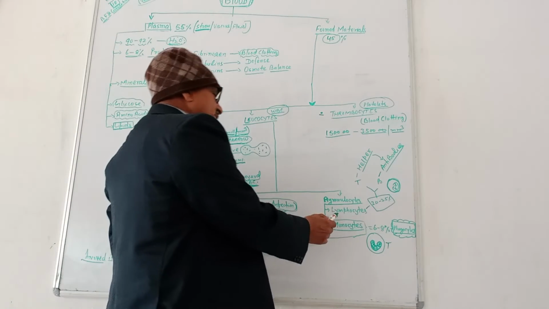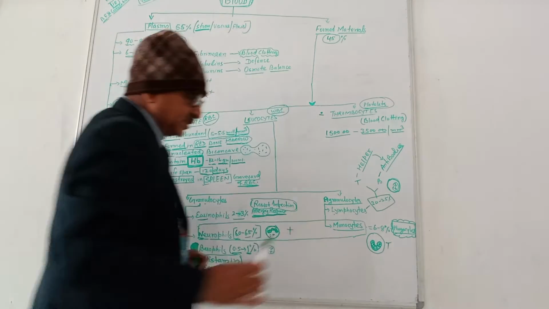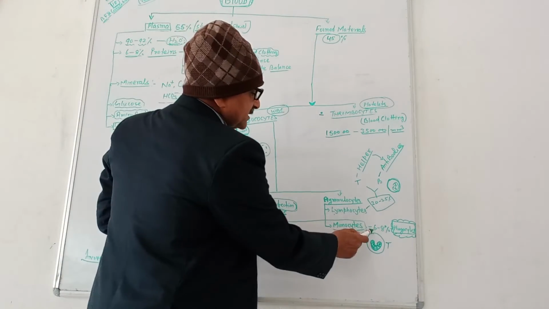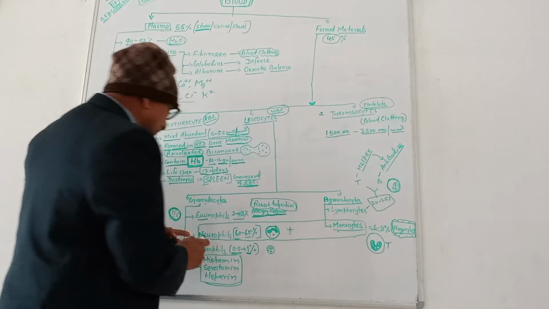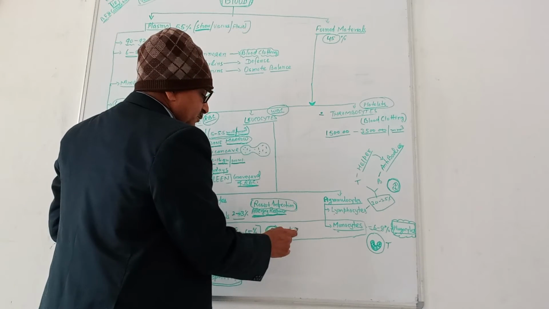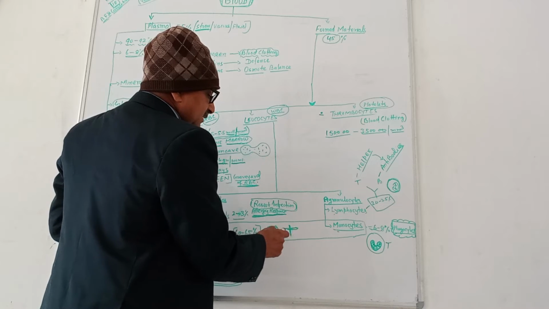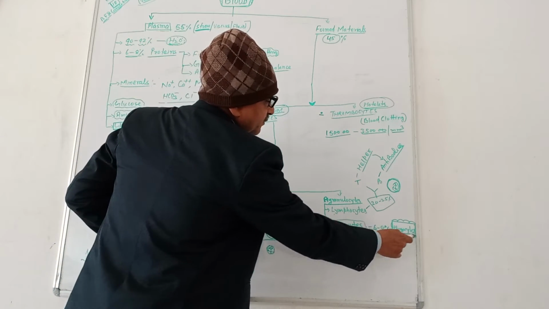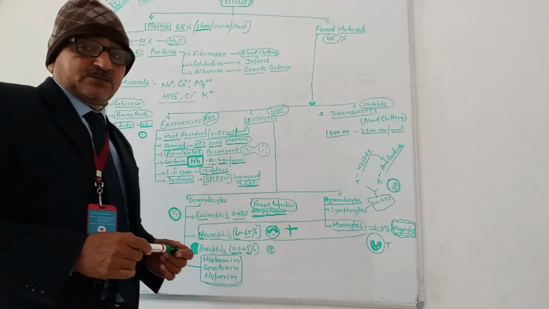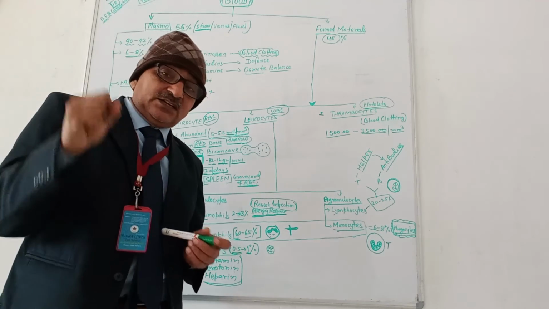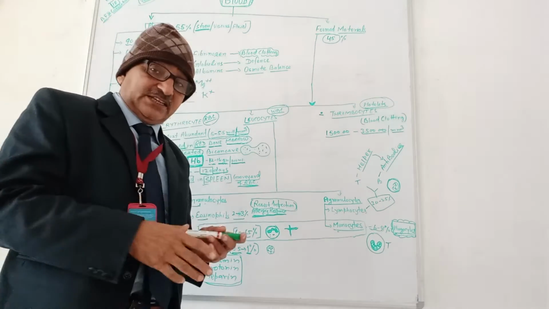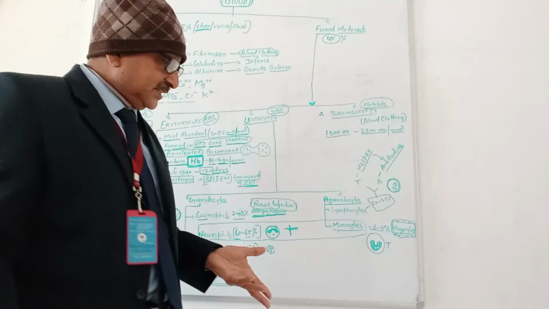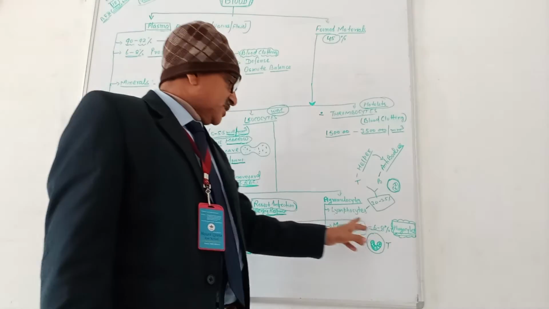Then agranulocytes: lymphocyte and monocyte. Monocyte is 6 to 8%. Monocyte together with neutrophil, these two have the phagocytic property. Phagocytic property means they engulf foreign material and directly kill it. Foreign pathogens are killed by them by phagocytosis.